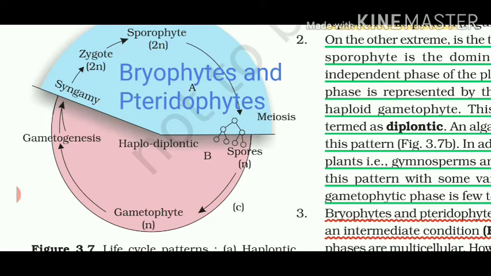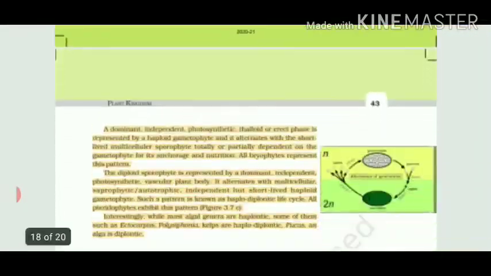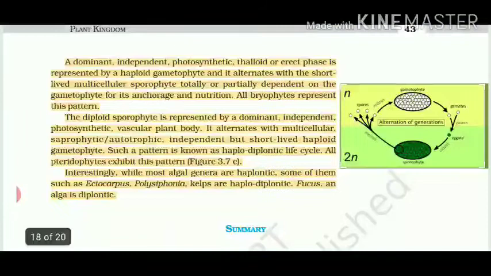Now in this case, haplodiplontic means half of the life of the plant is haploid and half is diploid. With this, I am finishing this chapter, and every point is similar to the life cycles given, or it can be a repetition of what we have studied earlier.